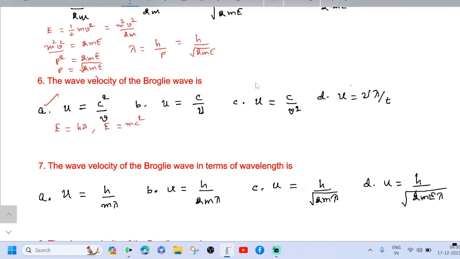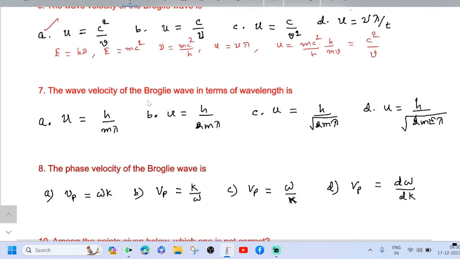From these two relations, nu equal to mc square by h. Then de Broglie wave velocity u equal to nu lambda. Then u equal to mc square by h into the value of lambda, h by mv. This is c square divided by v.